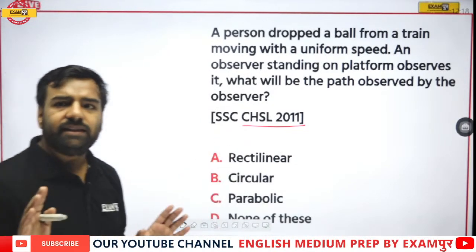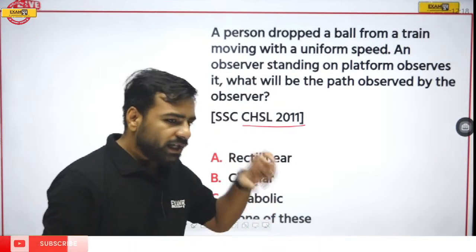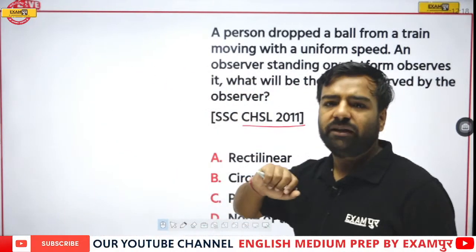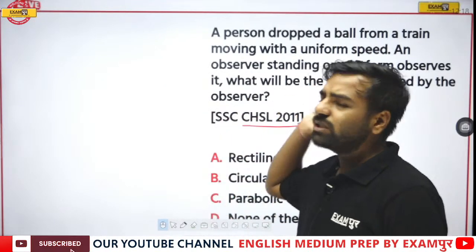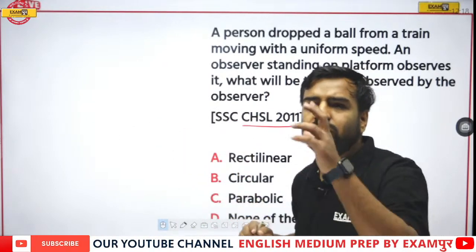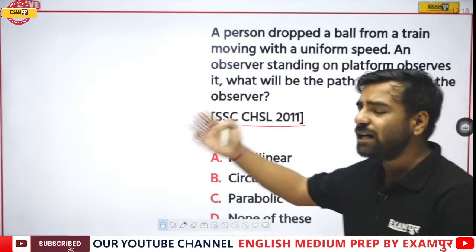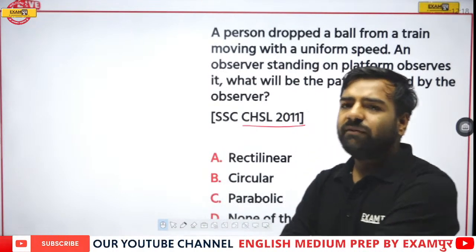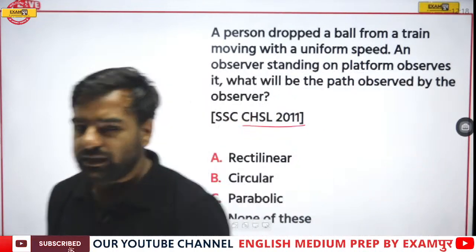Just imagine the scenario. There's a train in which you are standing. Now there's someone who is there on the platform. When you throw something, which particular motion would be there? So, what particular path would be covered by it? Waiting for the answer.